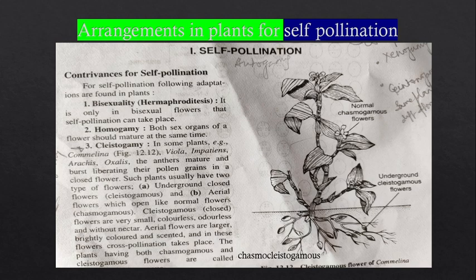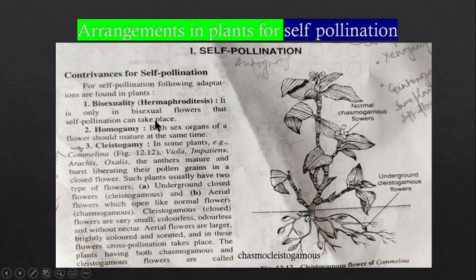So there are some arrangements, you can say, or contrivances in the plant which are for self pollination, or you can say there are some conditions or some adaptations which make easier the self pollination. So self pollination becomes easier due to some kind of arrangements or contrivances. And what are they? We will discuss one by one.